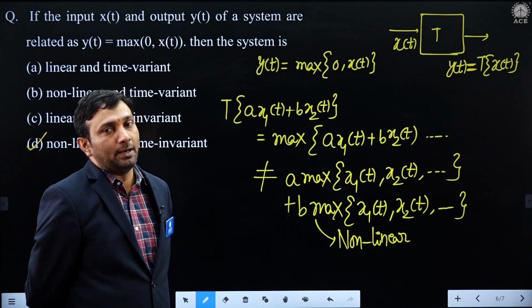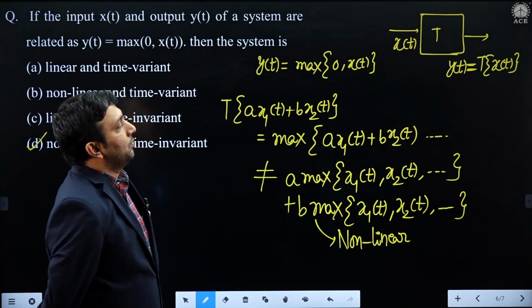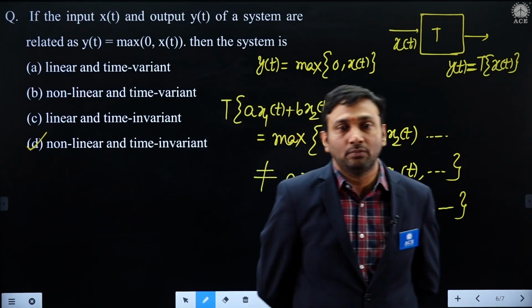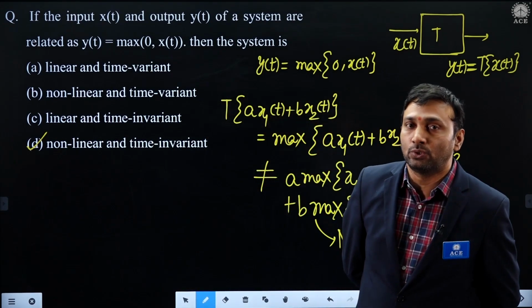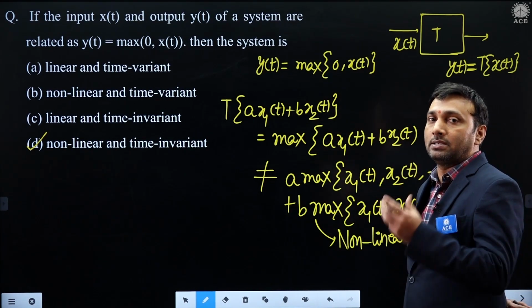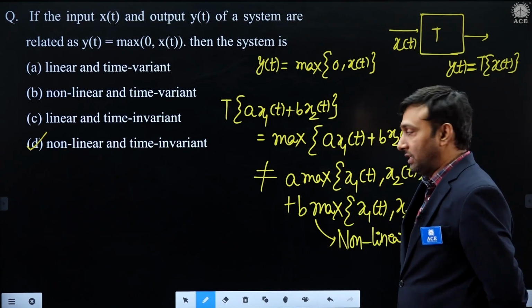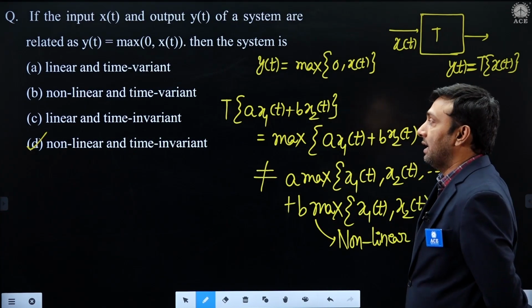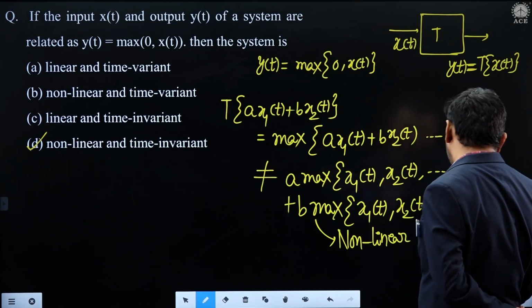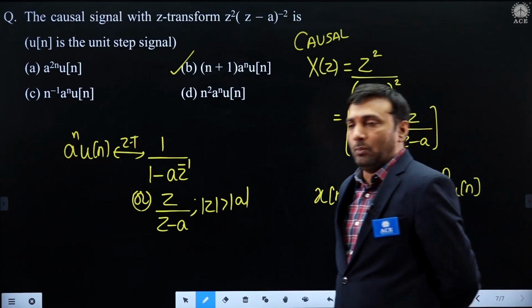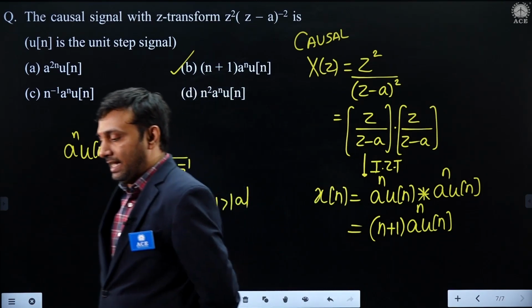So it is a non-linear operation, but we don't have any time dependency, so it is a time invariant operation. We don't have any time dependency, so it is time invariant. Finding out maxima or minima, they are considered to be non-linear operations. So the correct answer is what, sir, for the given question? Non-linear and time invariant. Okay, it is a fundamental model which we will discuss in the class.